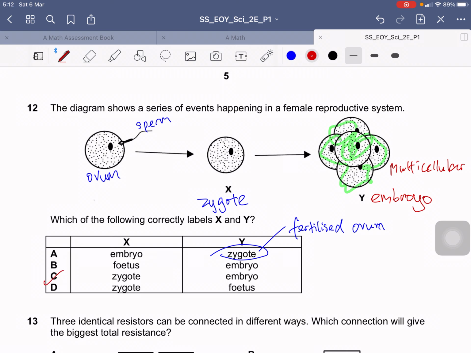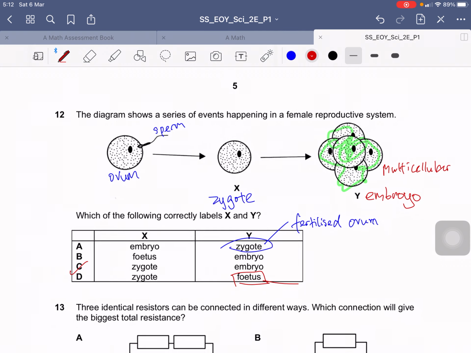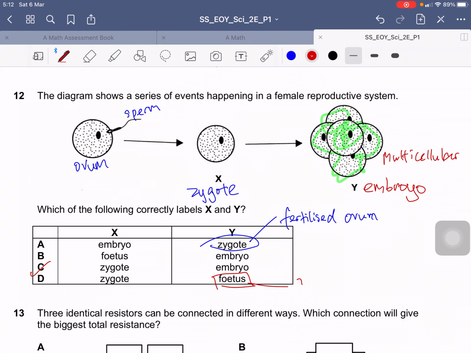Zygote and embryo. Now, how about fetus? A fetus is after about 9 weeks onwards, then it will be considered a fetus. In the beginning, we don't really consider it a fetus, all the way until the 9th week, then we can consider it a fetus.